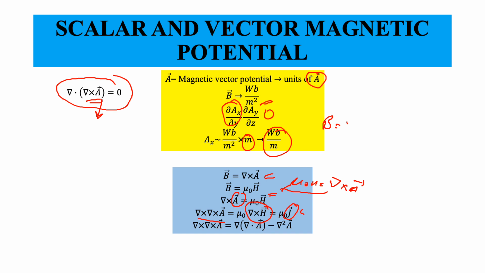You can show that curl of curl of A is given by gradient of divergence of A minus del square A. So you can show that this is a vector quantity. I am leaving this identity as an exercise, so you can just calculate this one.